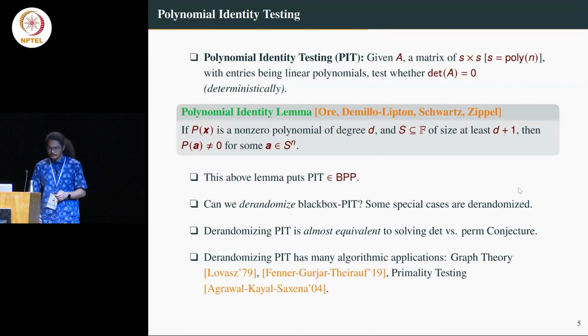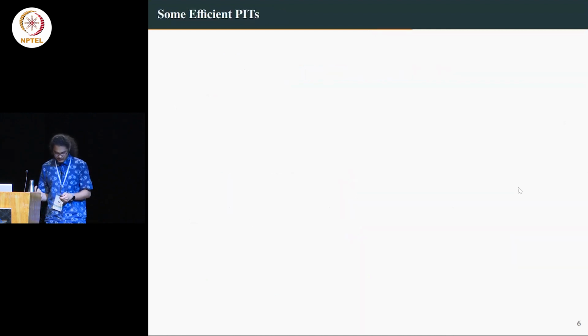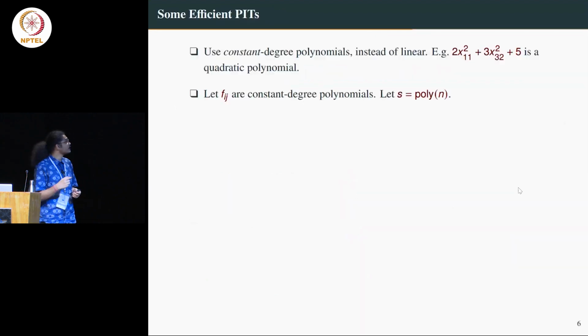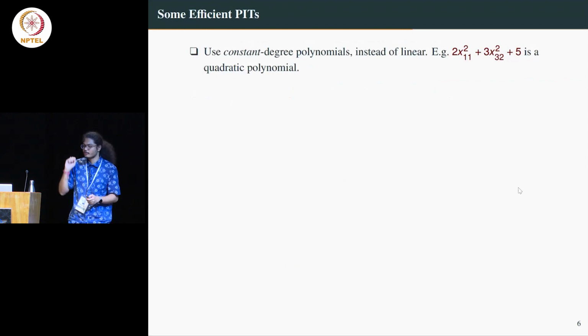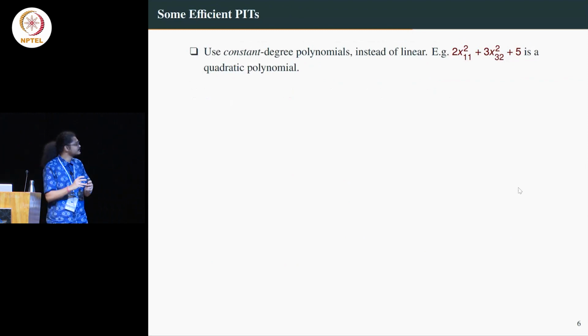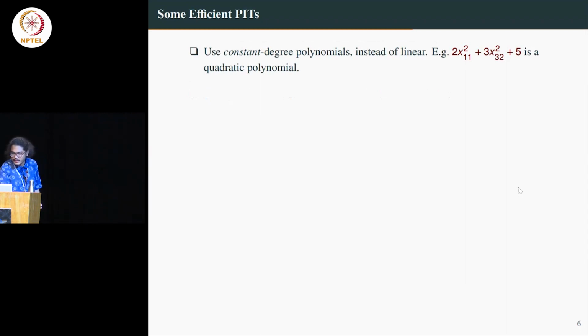So now I'll talk about one of our first results. I was talking about linear polynomials, right? Degree 1 polynomials. But instead of degree 1, let's also allow constant degree polynomials. For example, this is a degree 2 polynomial, because x1 squared, x2 squared are degree 2. So this is a degree 2 polynomial or quadratic polynomial.